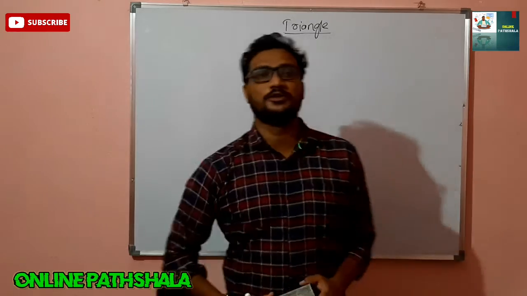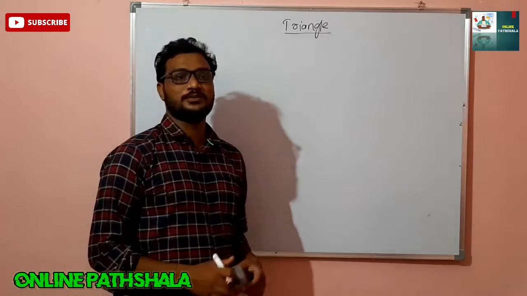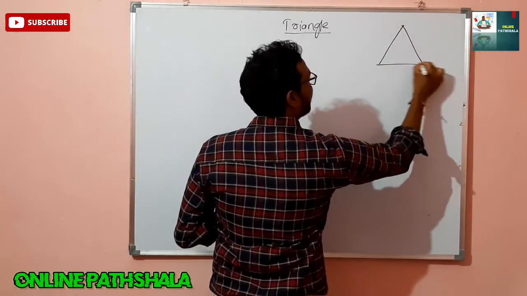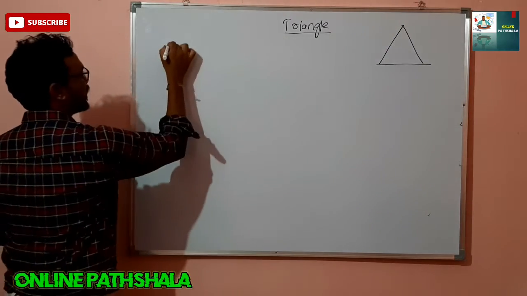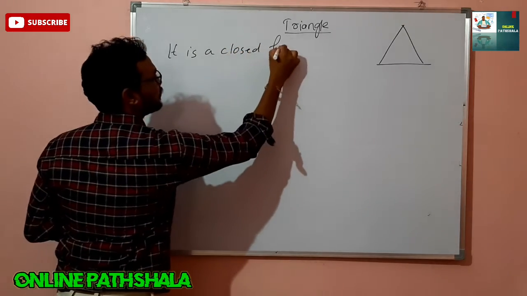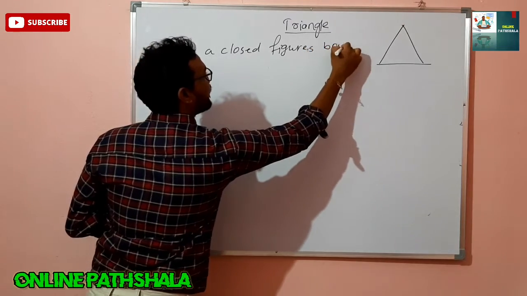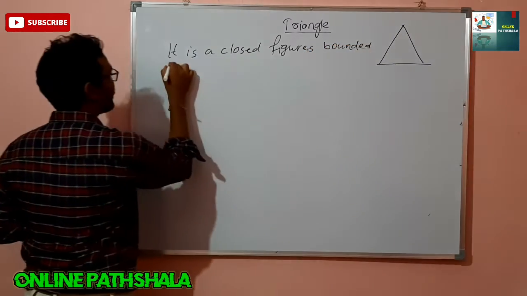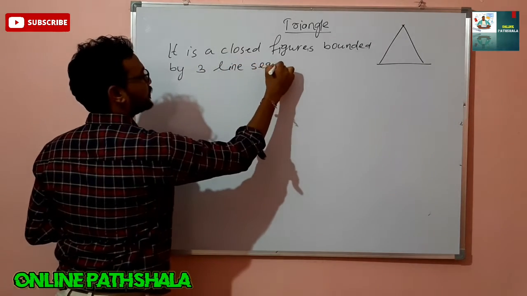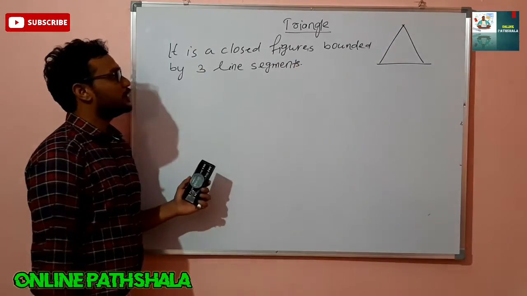So, what is a triangle? First of all, we are going to learn that. From class 2, class 3, class 4, you know the shape of a triangle. It is a closed figure bounded by 3 line segments. A closed figure bounded by 3 line segments is called a triangle.